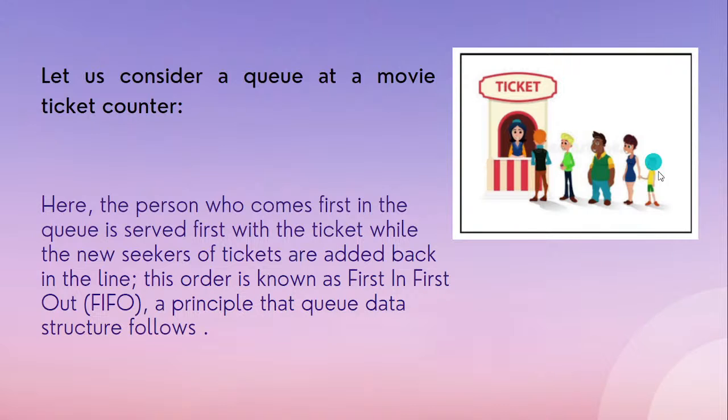It is not that the first person gets the ticket and is removed from this same side. He moves up to here, gets the ticket, and then is moved out of the queue. So in this way the queue data structure follows first in first out, which is called FIFO. This is the main principle of the queue data structure. Next, we have multiple operations which we carry out on our queue.